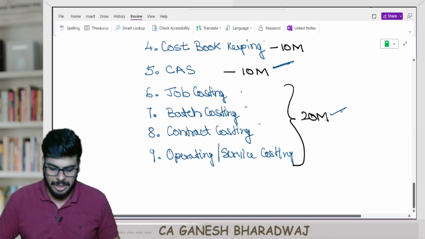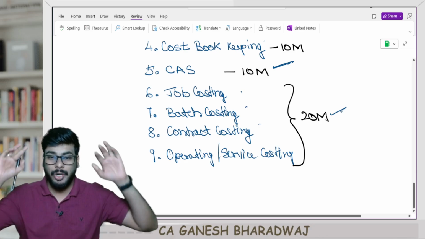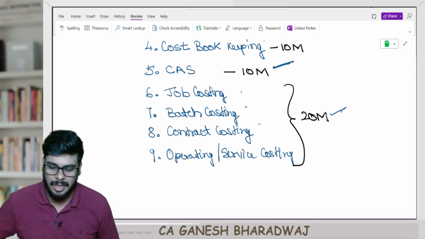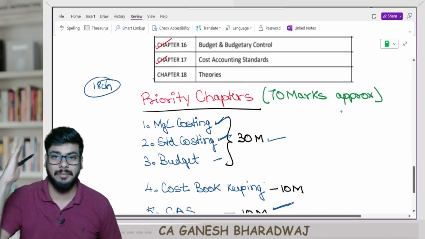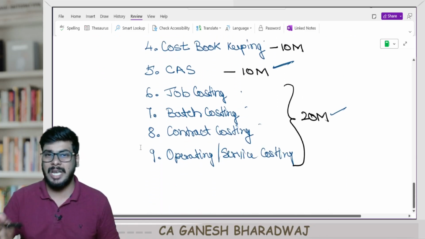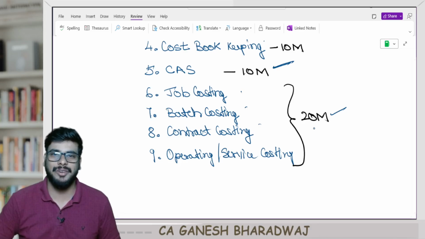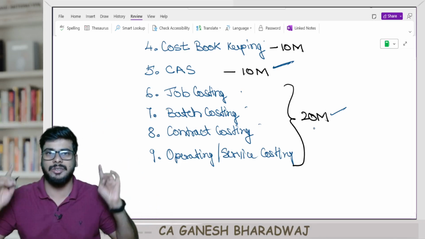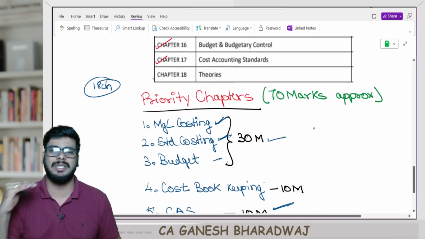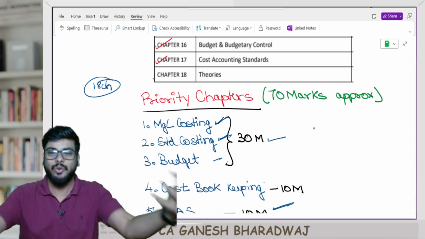One more 20 marks. Now you just see, out of 18 chapters, just 9 chapters, 50% of the chapters, are going to contribute to 70 marks, and that too, the effort required for these chapters is relatively less. Are you clear with this? So first you prioritize these chapters, make sure that you cement this 70 marks approximately, right? Then you go to the other chapters.